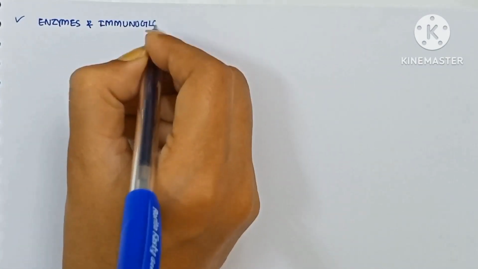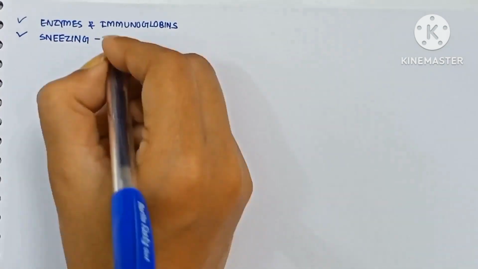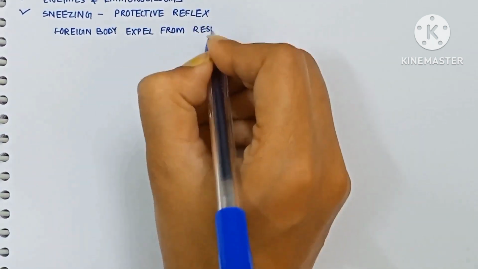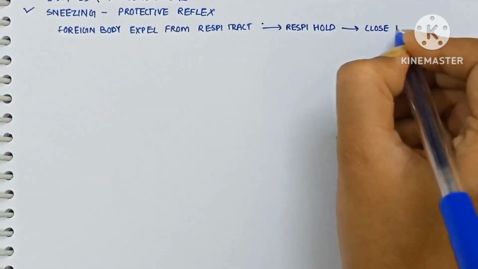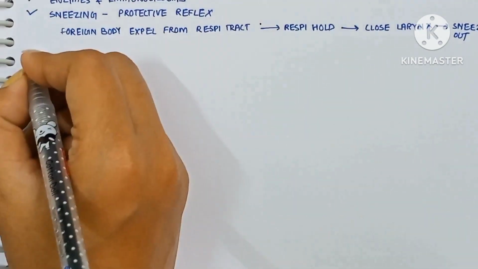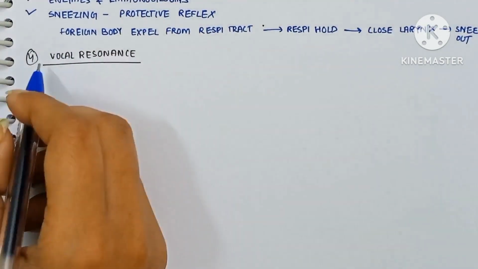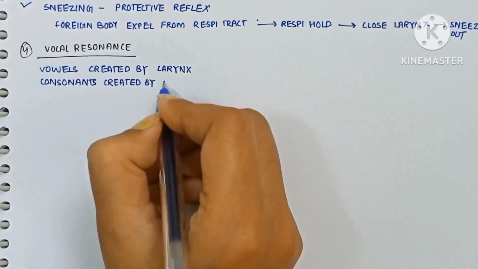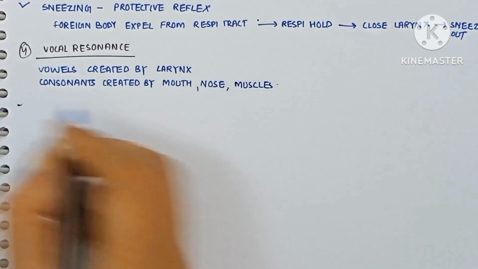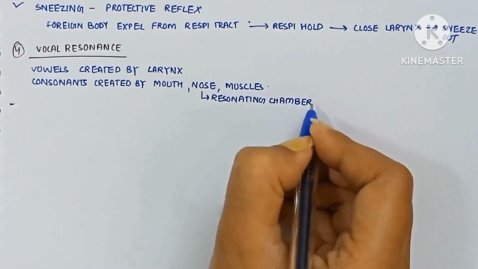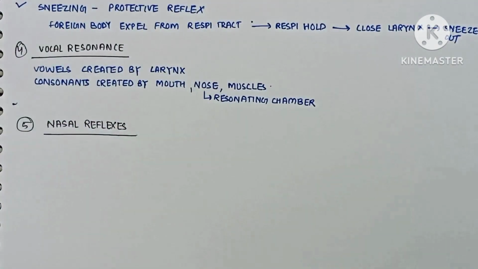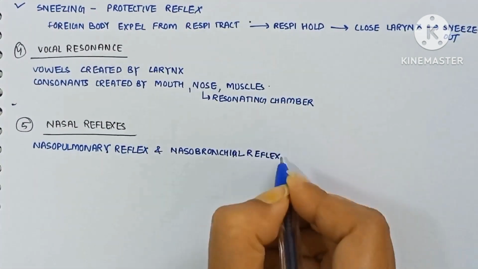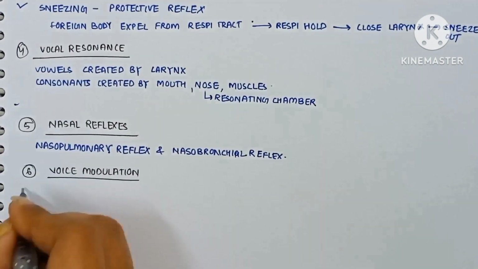Now, the enzymes and the immunoglobulins, and sneezing, which is a protective reflex: the foreign body is expelled from the respiratory tract. Respiration holds, the larynx closes, and you sneeze out. Fourth is vocal resonance: the vowels are created by the larynx, the consonants by the mouth and nose muscles. The nose is the resonating chamber. Fifth is the nasal reflexes, the nasopulmonary reflex and the nasobronchial reflex. Sixth is voice modulation.